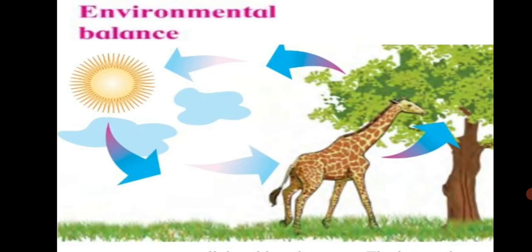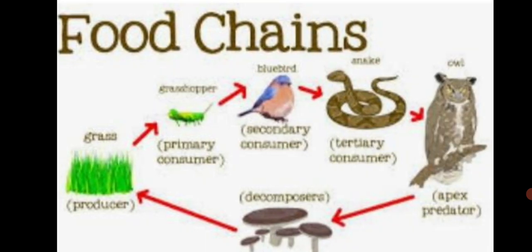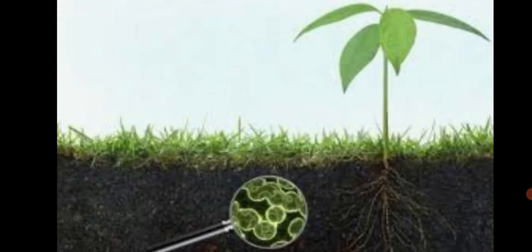Now let's learn more about environmental balance. There are many food chains in our environment. Because of these food chains, every living thing gets the food it needs and therefore continues to live. Microorganisms living in the soil help the process of decomposition of plant residue, dead animals, excreta, etc. Means the microorganisms which are present in the soil, they act upon these remains which are added to the soil.